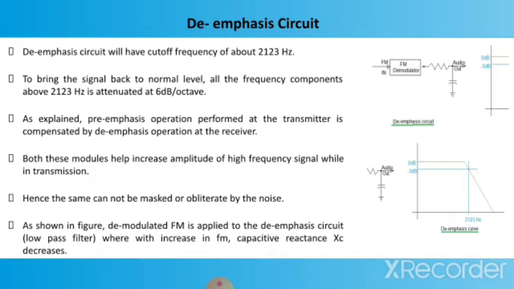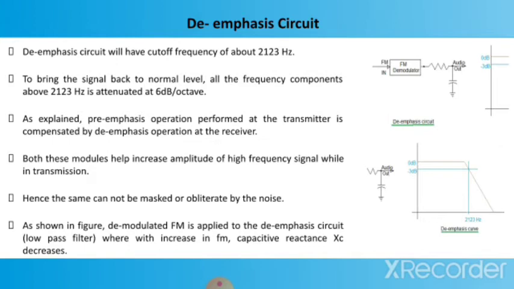To bring the signal back to normal level, all the frequency components above 2123 Hz are attenuated at 6 dB per octave. As explained, the pre-emphasis operation performed at the transmitter is compensated by the de-emphasis operation at the receiver side. Both these modules help increase the amplitude of high frequency signal during transmission, hence the same cannot be masked or obliterated by the noise.